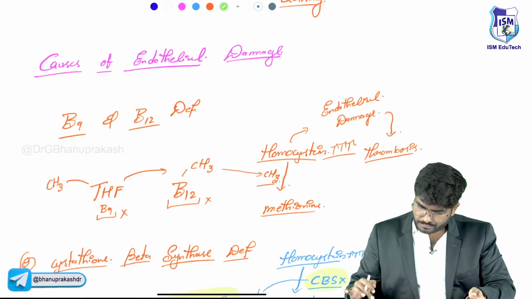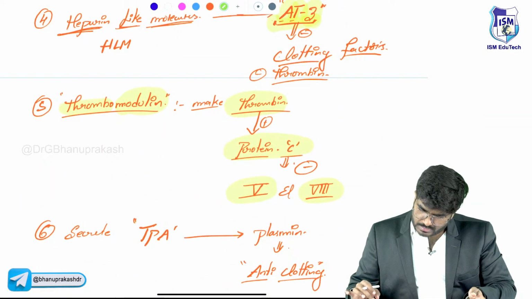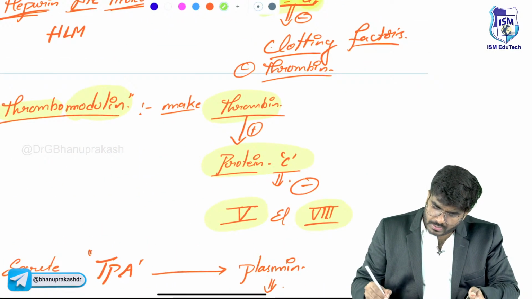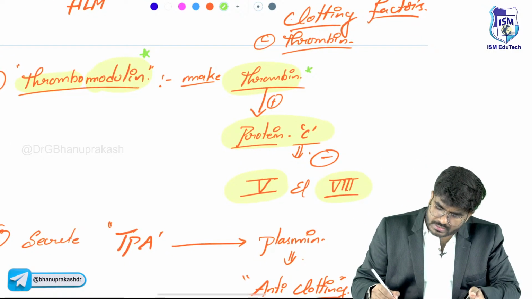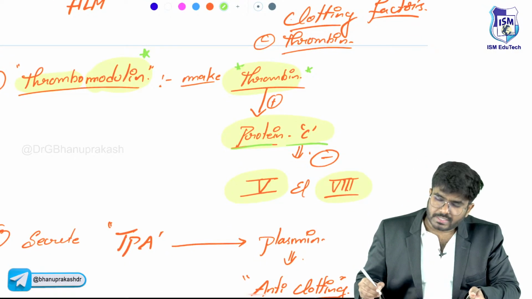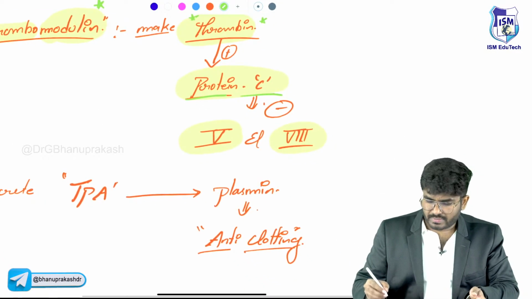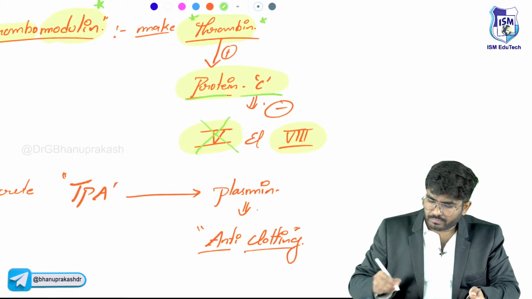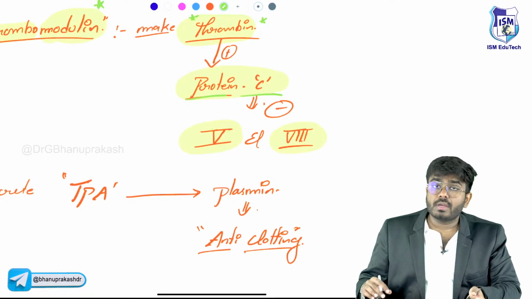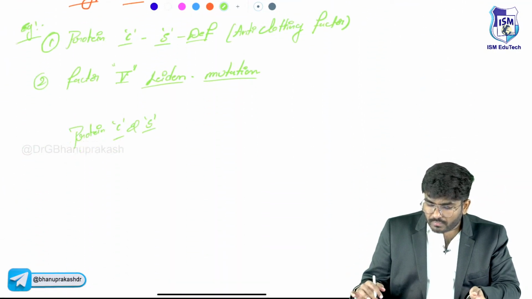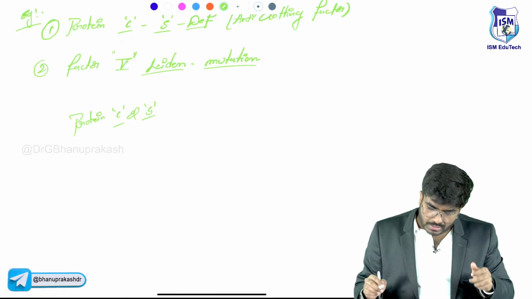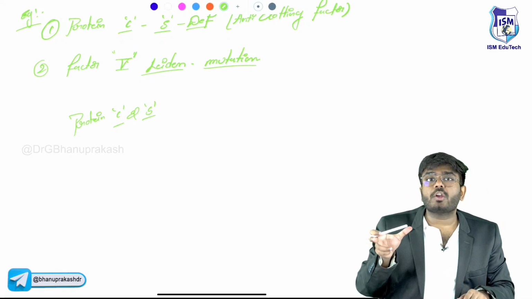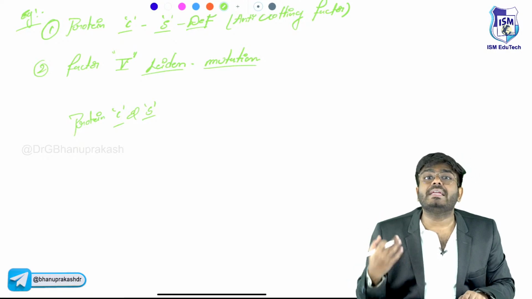Look here, let me show you. See, thrombomodulin makes thrombin activate protein C. What will protein C and protein S do? They inhibit factor number 5. But what kind of clotting factor 5 do we have right now? Because of a mutation, we have a resistant clotting factor 5 which cannot be degraded.